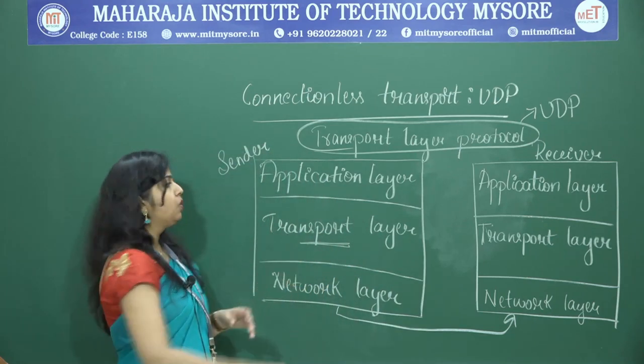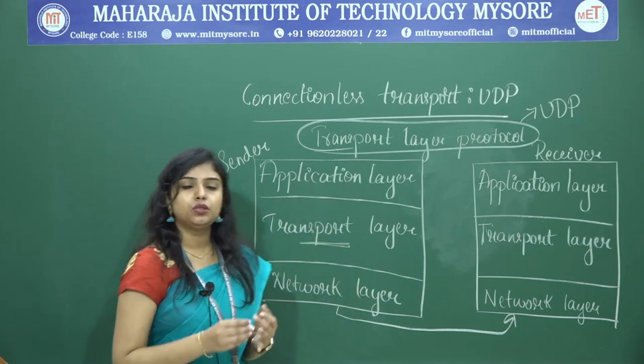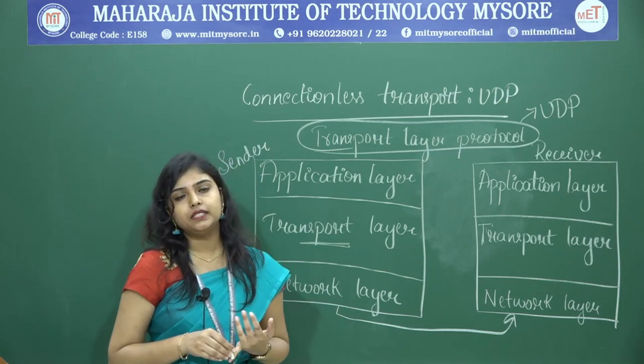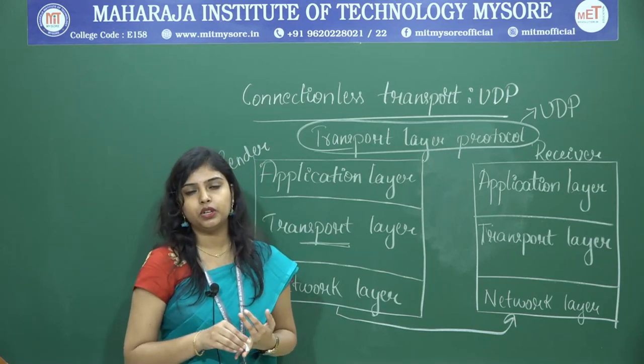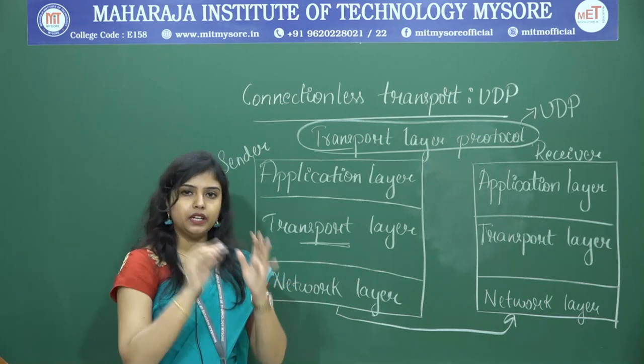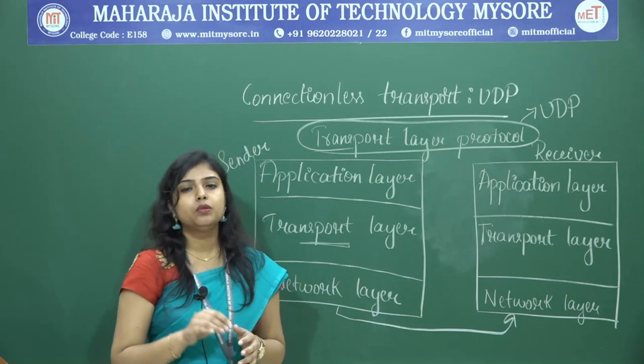Not only that, while sending the messages, it also adds source port number and destination port number. Why do we need source port number and destination port number? As we saw in the first module, to identify a particular application running on a particular host, we need port numbers.